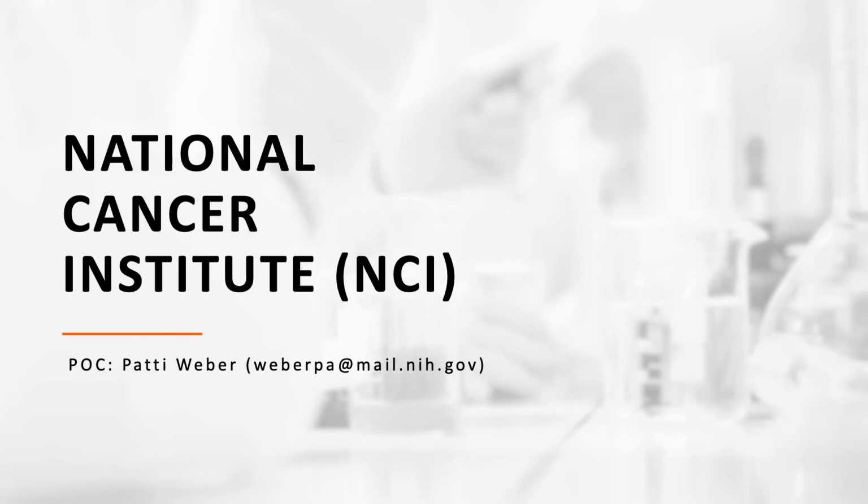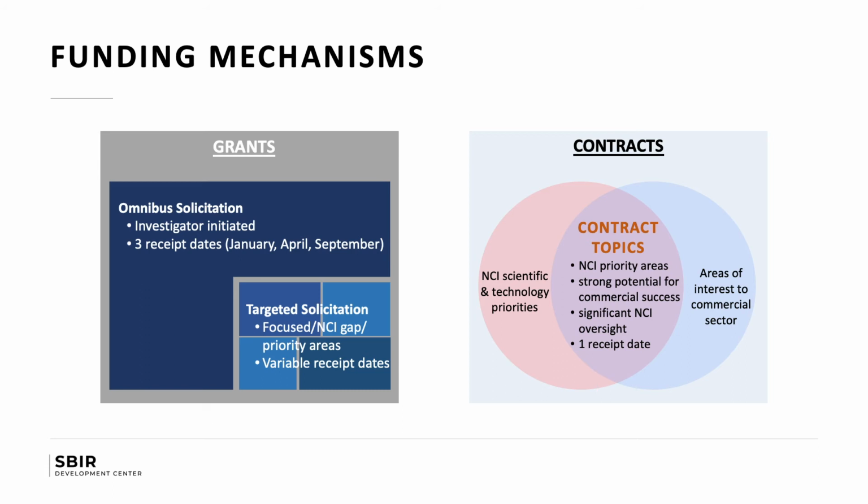So at the National Cancer Institute, I am the representative that you can reach out to. At NCI, we have a couple different funding mechanisms, grants and contracts. Under the grant side, most of our applications come in under the omnibus solicitation. So that's an investigator-initiated funding opportunity with 3 receipt dates, January, April, and September.